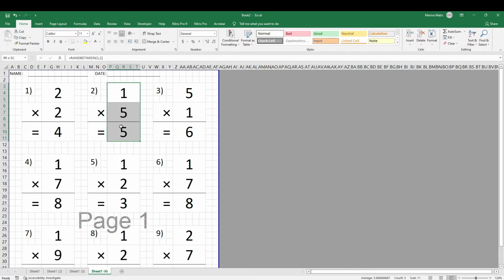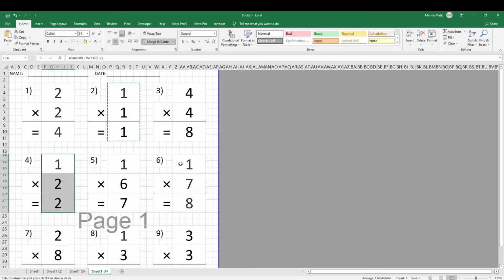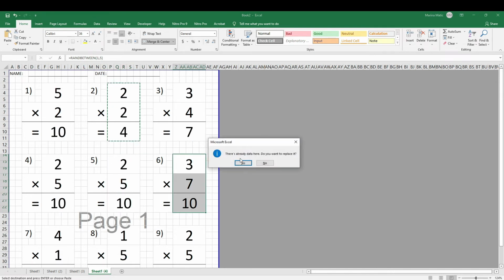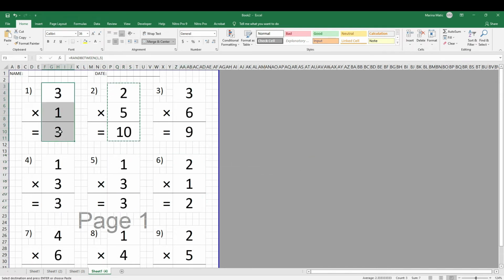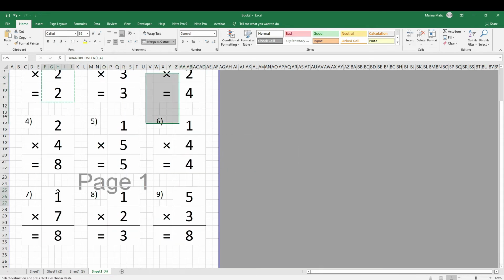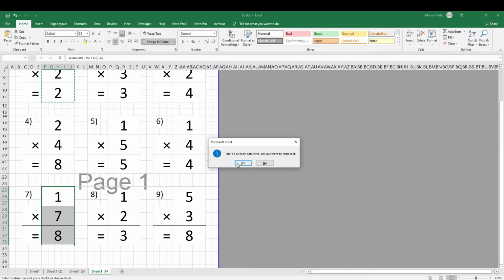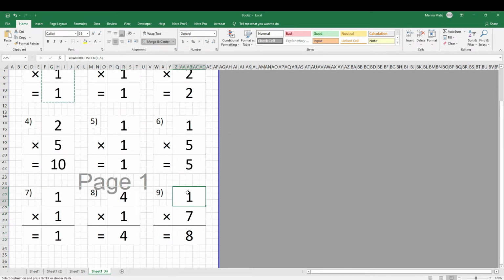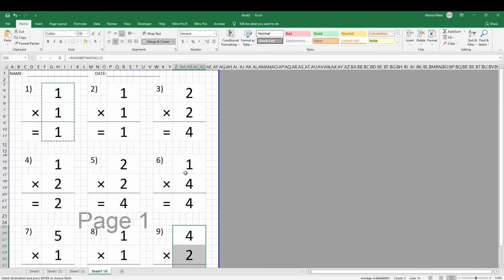And now you can just copy paste this wherever you want to get the formulas around here. Then I'm going to copy this variation here, here, here, and here. And that's it.